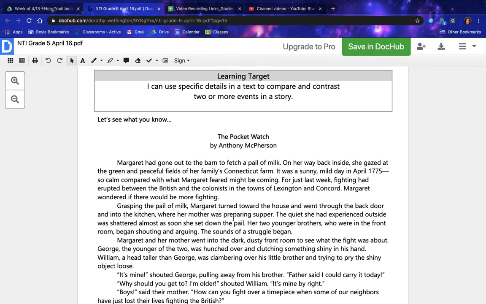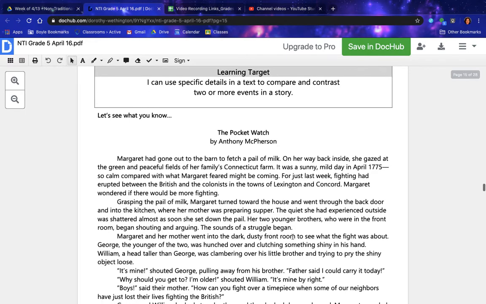Grasping the pail of milk, Margaret turned toward the house and went through the back door and into the kitchen, where her mother was preparing supper. The quiet she had experienced outside was shattered almost as soon as she set the pail down. Her two younger brothers, who were in the front room, began shouting and arguing. The sounds of a struggle began.